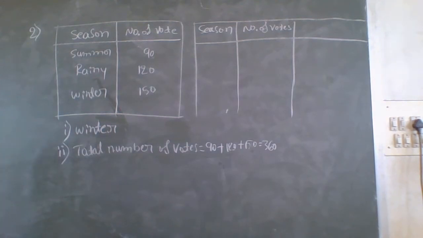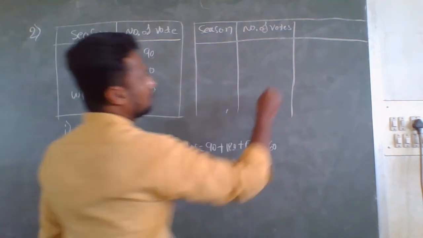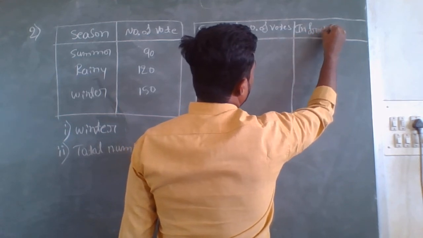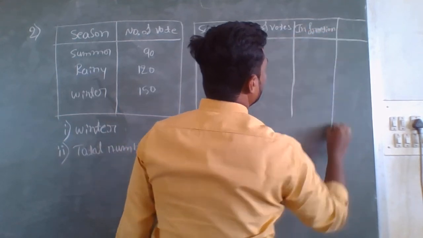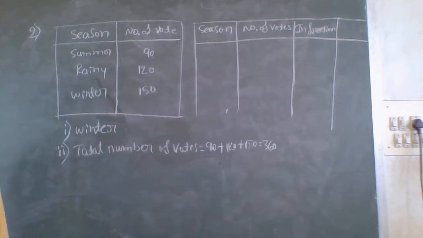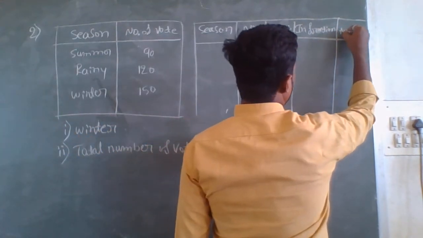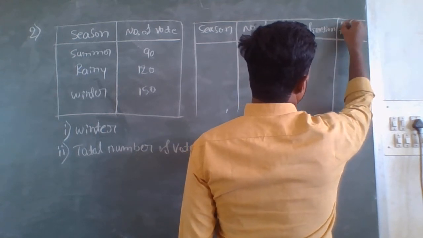After number of votes, the next column we should write is fraction value. The next and last column is central angle. Here I will write the angle, the central angle.